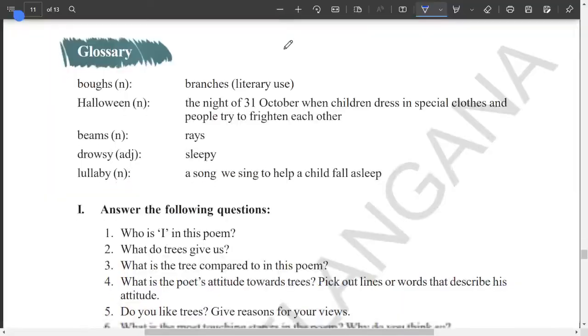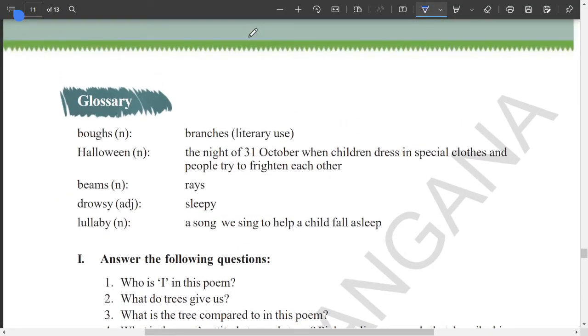Next one, we have some glossary here in reading B. Look at this. Boughs are called branches in literary use. Next one, Halloween is on the night of 31st October where children dress in special costumes and people try to frighten each other. It is a festival celebrated in foreign countries. In India we don't celebrate. During that time they dress differently and try to scare each other.